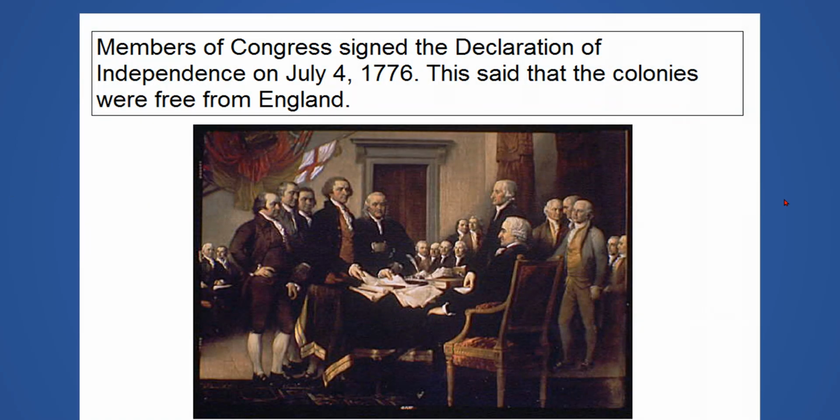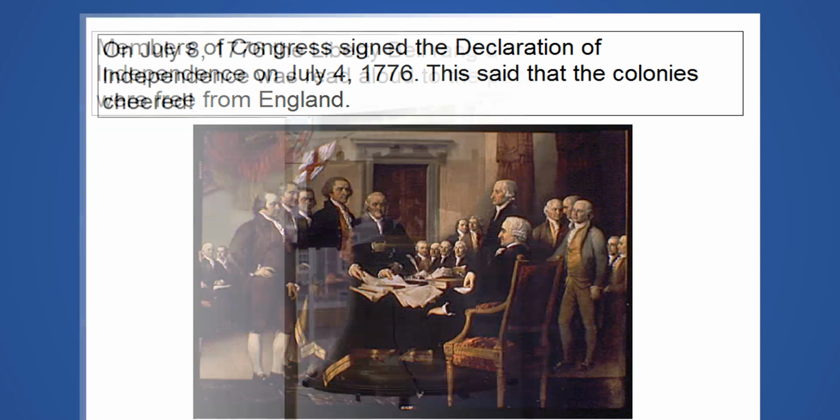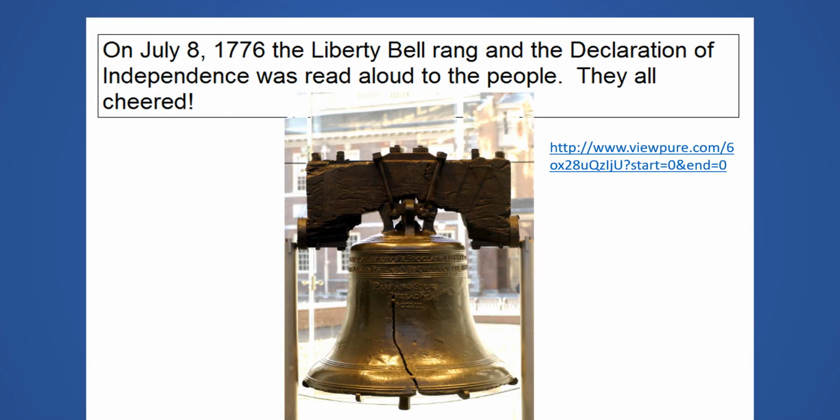So members of Congress signed that paper, the Declaration of Independence, on July 4th, 1776. That was a long time ago. This said that the colonies were free from England. I'm going to read this page, but we won't get into this part until next time. On July 8th, 1776, the Liberty Bell rang, and the Declaration of Independence was read aloud to the people, and they all cheered. All right, now I'm going to go ahead and pause the video.